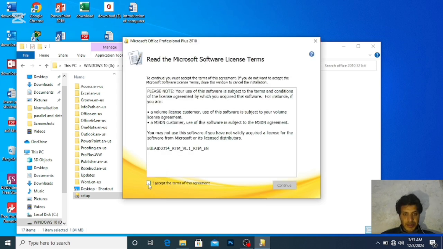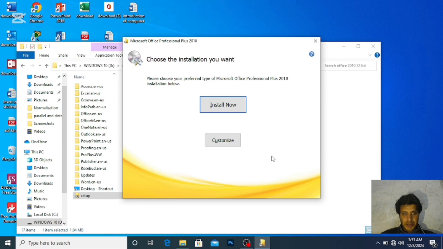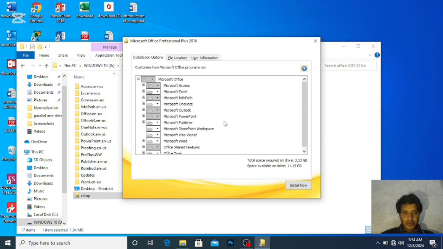I accept the terms of the agreement. Check it and continue. After that, it shows two options: Install Now and Customize. What is Customize? It means you want to minimize the installation setup.